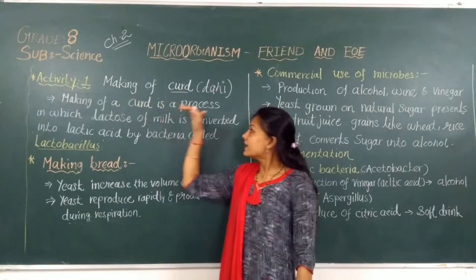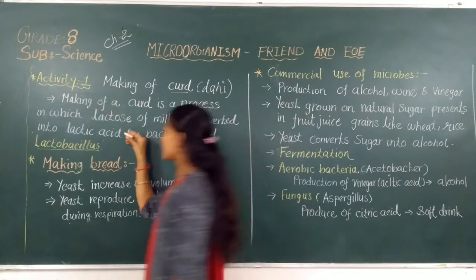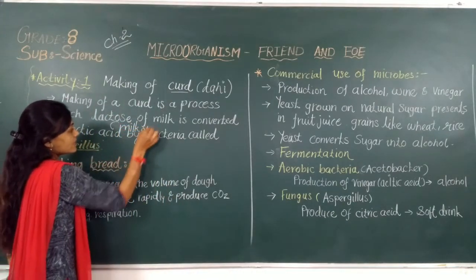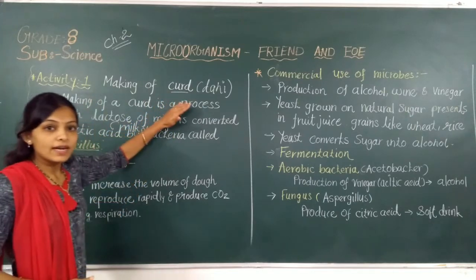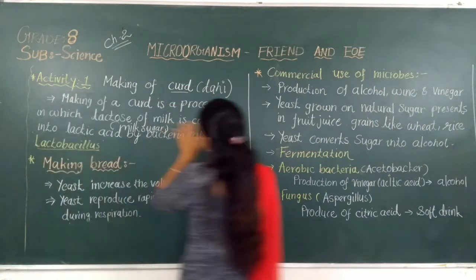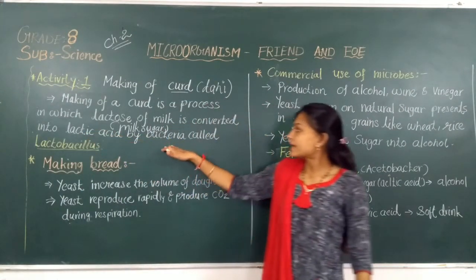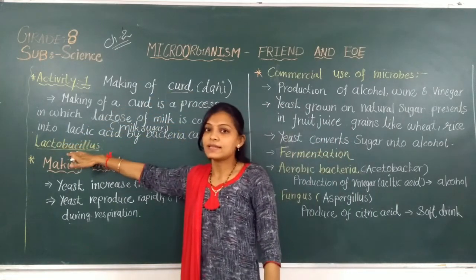Making of curd is a process in which lactose, that means milk sugar, is converted into lactic acid by bacteria. The name of that bacteria is lactobacillus.